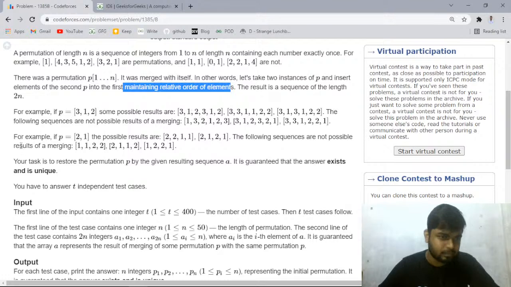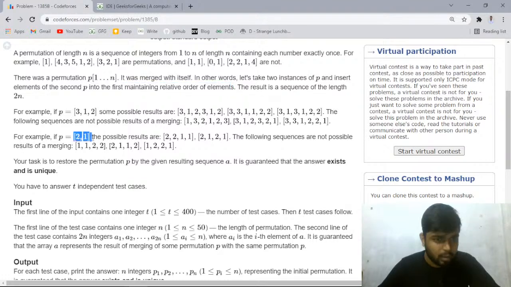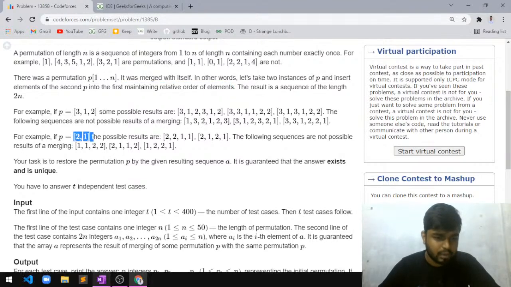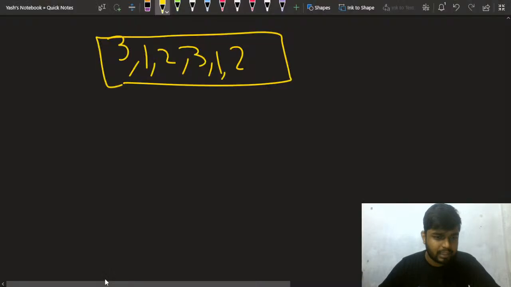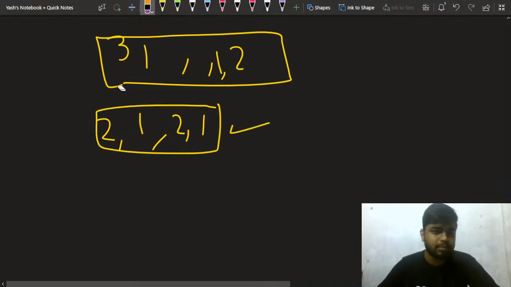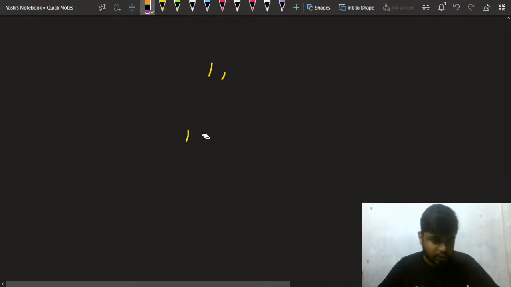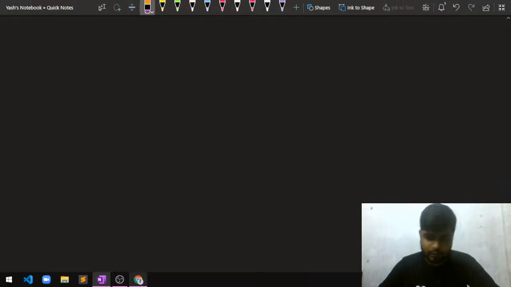Let's say it is 2 1. If you are given 2 1, then you can write 2 1 again. This is very simple, and you can only consider this for solving the problem. Okay, so this is what you have to do. Now let's move to the further part of this problem.